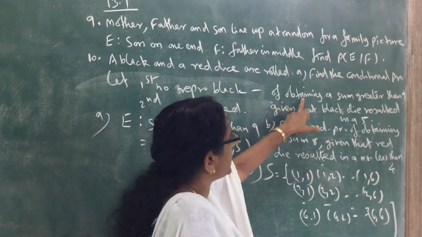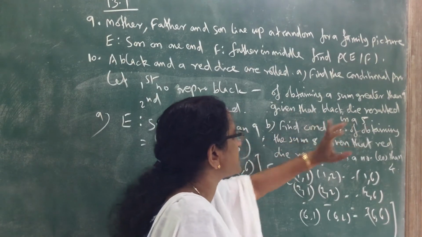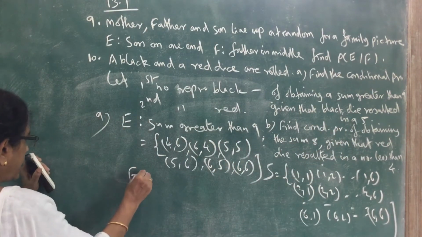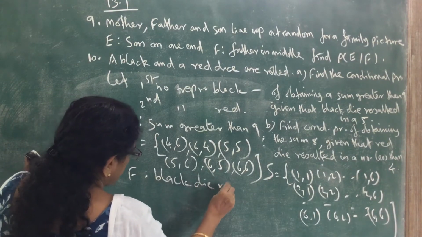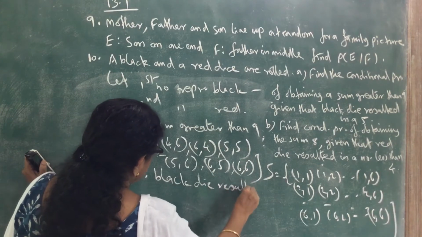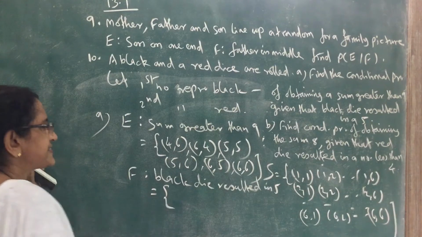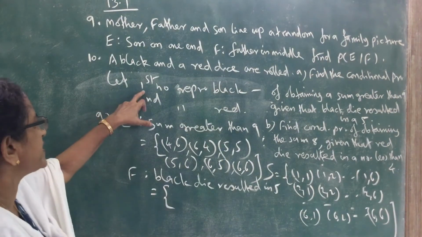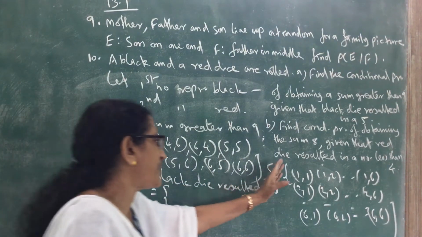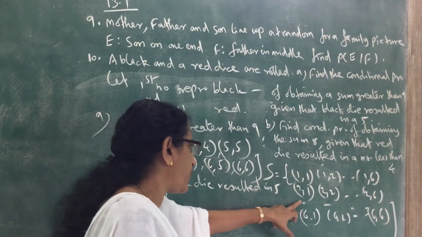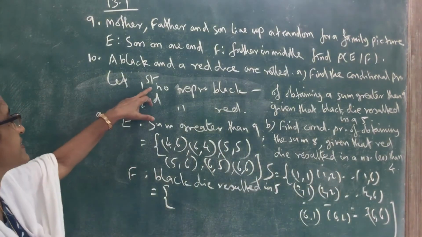Now the probability of obtaining a sum greater than 9, given that the black die resulted in a 5. So what is F? F: black die resulted in a 5. What is that event? Write it as a set. Black die means what? The first die represents black. So black die resulted in 5 means the first element should be 5. So here 5, 1, 5, 2, 5, 6. That is 6 elements where the first black die resulted in 5.